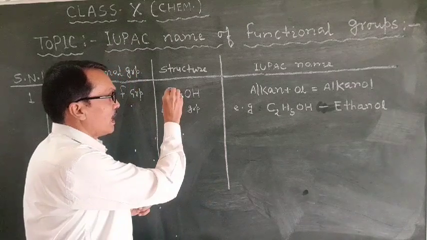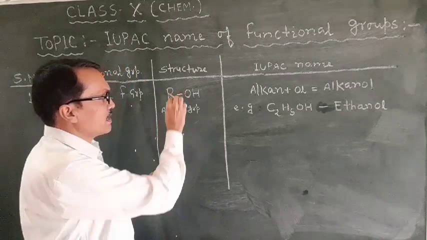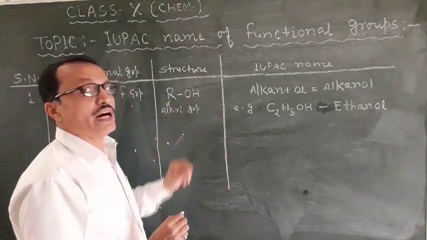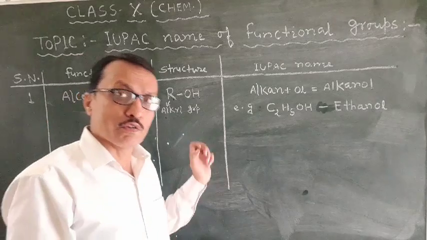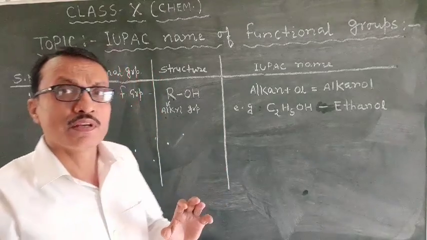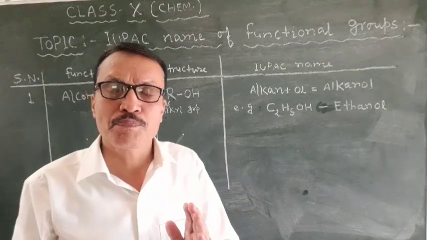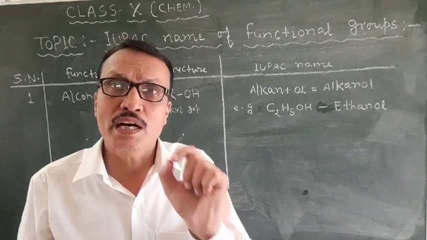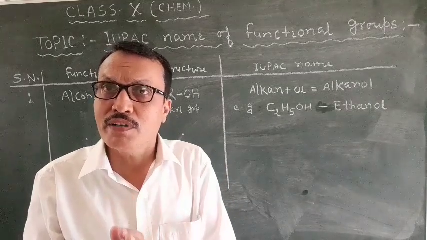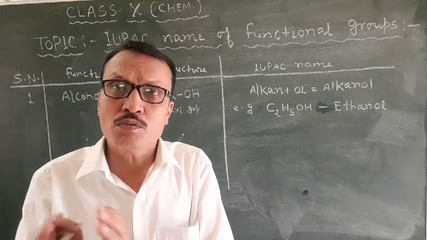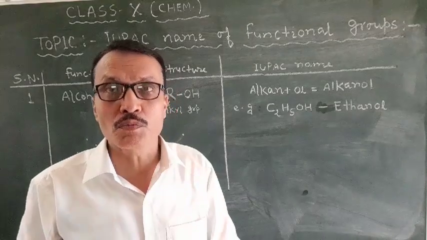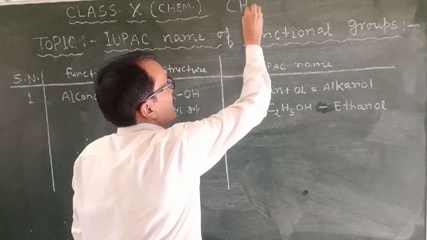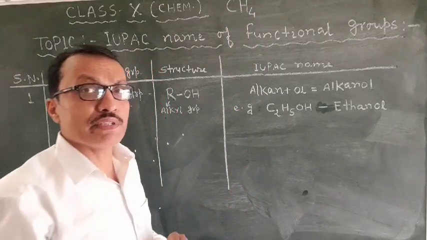Students, here I have written R. What is the meaning of this R? This R is an alkyl group. Any alkyl group will be here. For example, what is an alkyl group? From an alkane, if you remove one hydrogen, then whatever group is obtained is said to be an alkyl group. For example, this is our simplest alkane, which is read as methane.